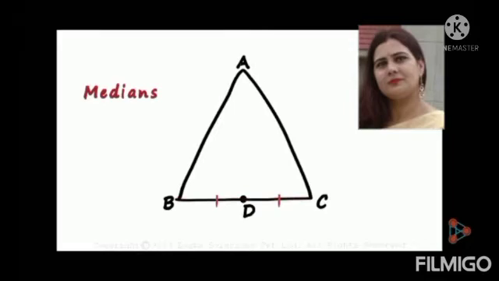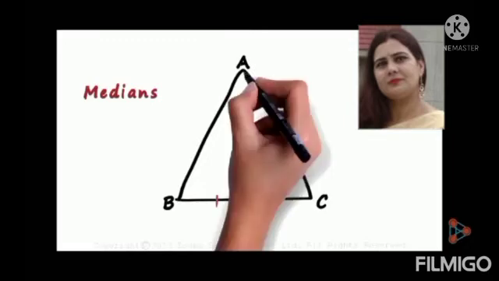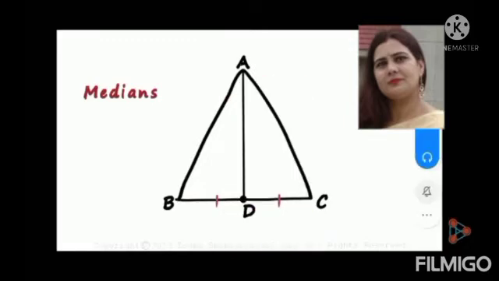It means D is the midpoint of segment BC. The segment BC is the side opposite the vertex A. A segment drawn from a vertex to the midpoint of its opposite side is called a median. So segment AD is one of the medians of triangle ABC.